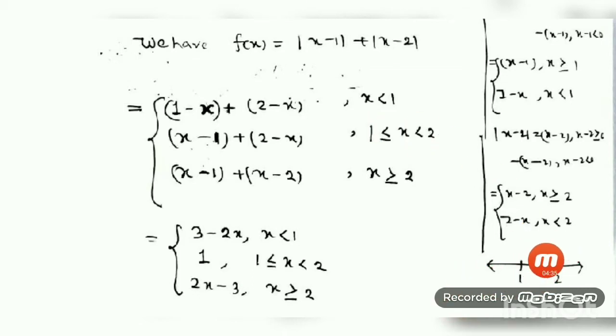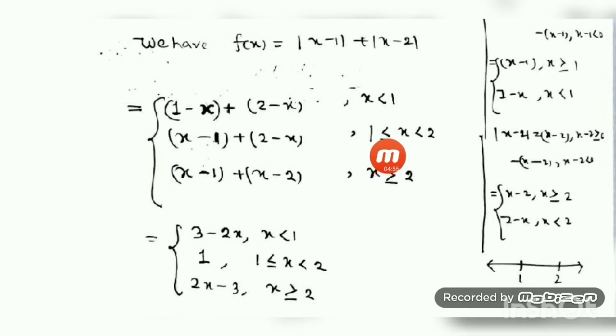So the function for x less than 2 is equal to 2 minus x. This is what I have written. Now the next case is in between 1 and 2. Here, less than 1 means negative, I have considered less than 1 simply. The equal to 1 case I have not considered here; for the equal to 1 case I will consider the next part.